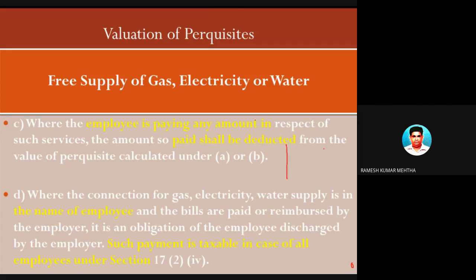Now, Mr. S. Ramesh Kumar Mehta is working in JSPM and he is given a rent-free accommodation. Yes, but this accommodation doesn't belong to JSPM. JSPM is taking this accommodation from a third party to whom they are paying rent, and subsequently, Mr. Ramesh Kumar Mehta is staying over this place. Now, the gas cylinder is coming, the water bill is coming, and the electricity bill is coming, and the bill is in the name of the employee, who is Ramesh Mehta.